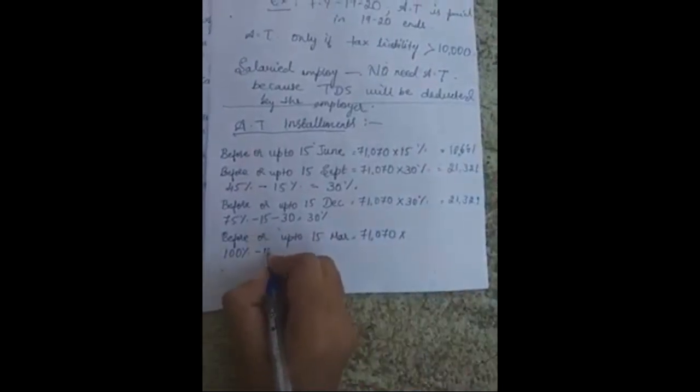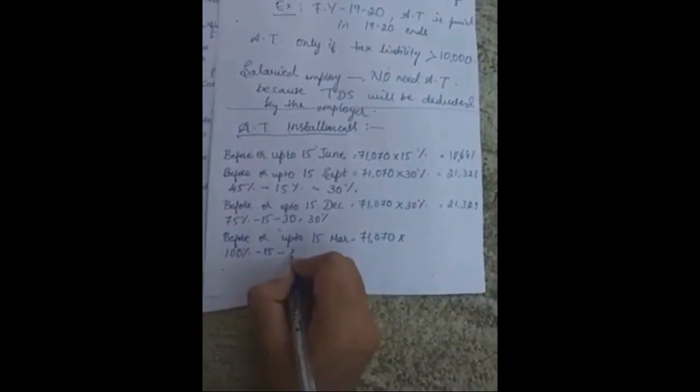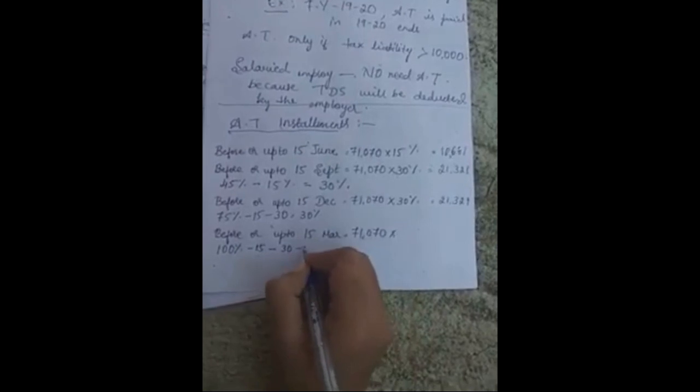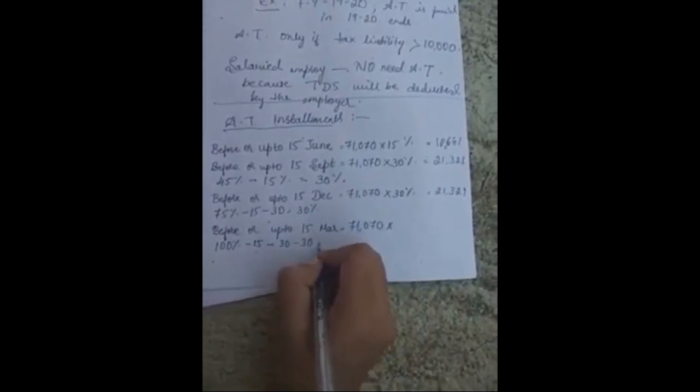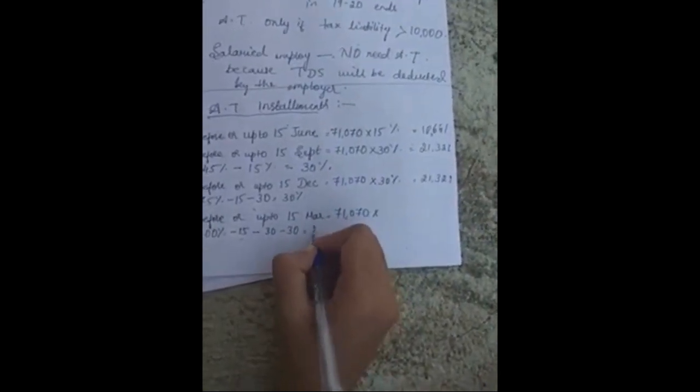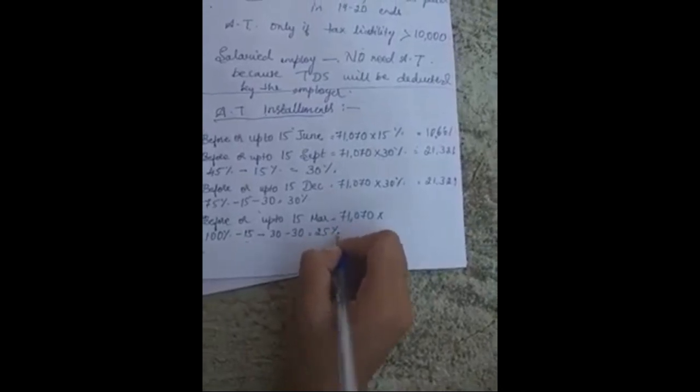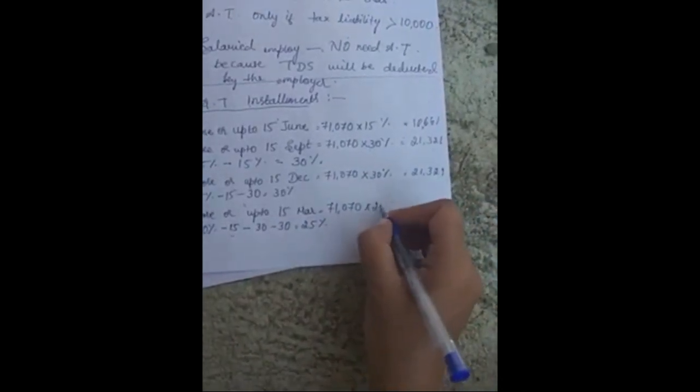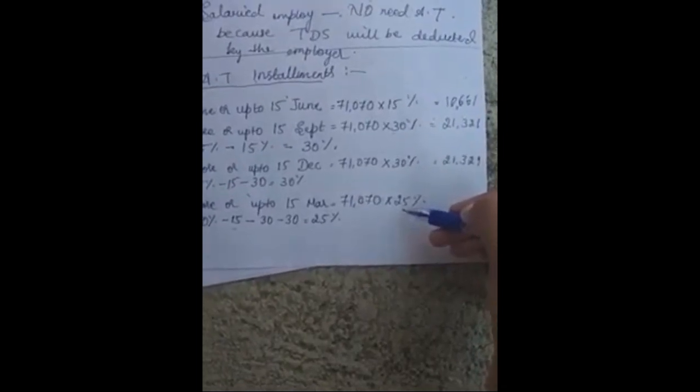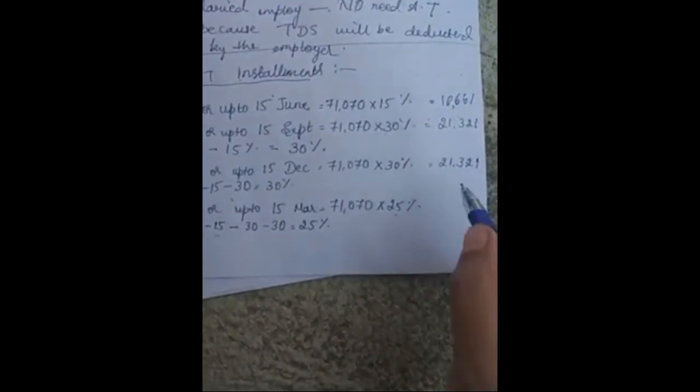Among this 100%, he has already cleared 15% in June, 30% in September and 30% in December. So now he is going to pay only the remaining 25% of the tax. If we add all these rates, it comes to 100%. By the last installment he needs to clear 100% of his tax payment.